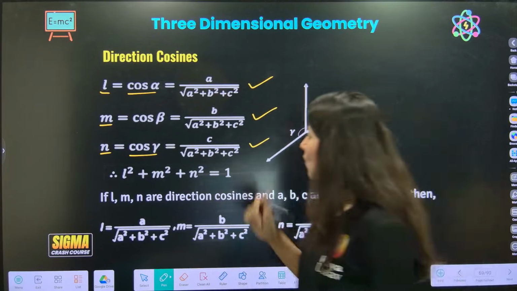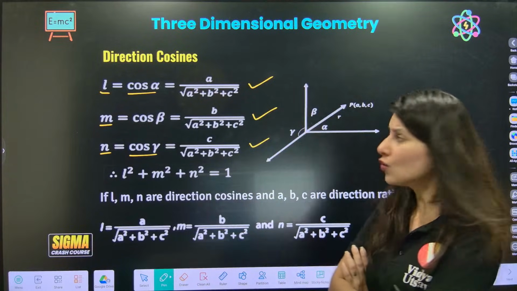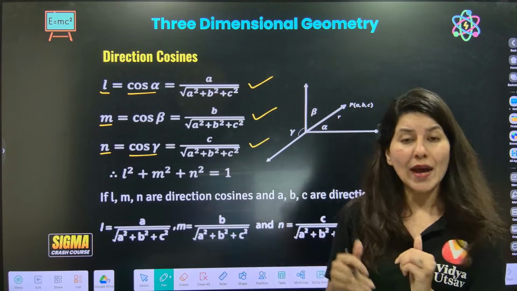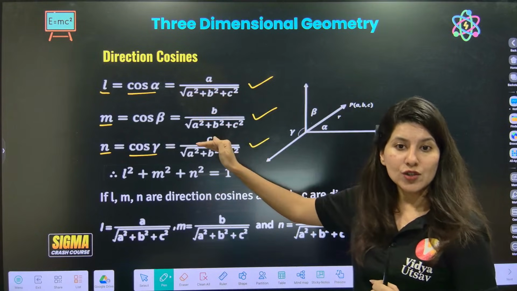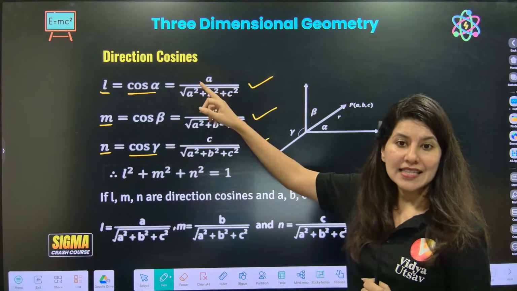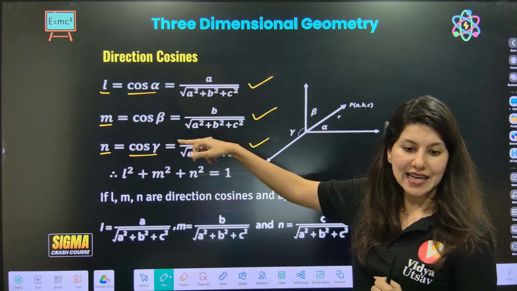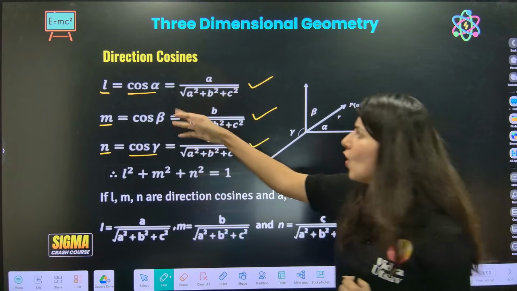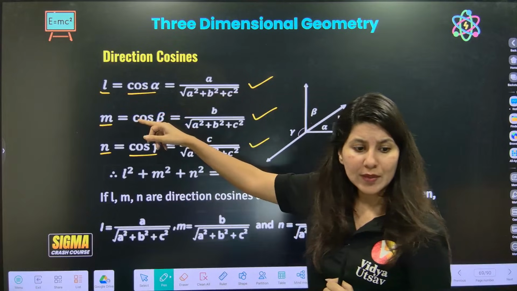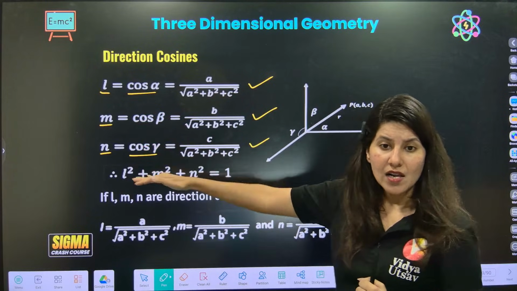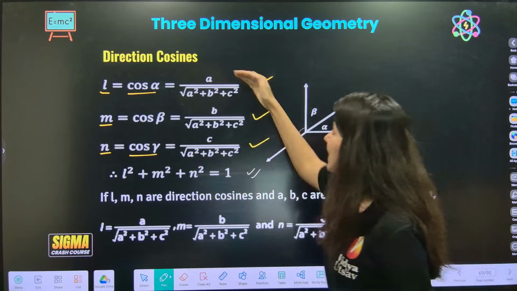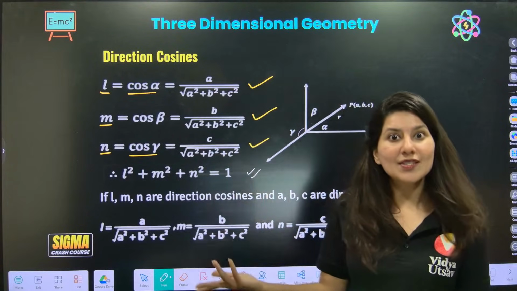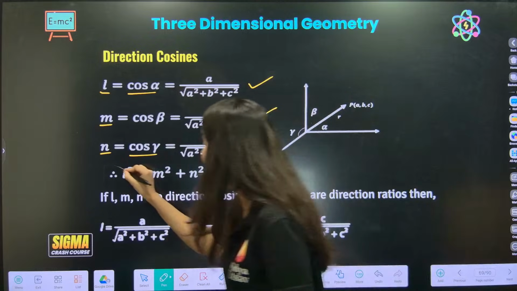Now, one more thing, it is interesting to observe. If you square and add these three, that means L square plus M square plus N square, or cos square alpha plus cos square beta plus cos square gamma, you are going to get A square plus B square plus C square upon A square plus B square plus C square, which is 1.